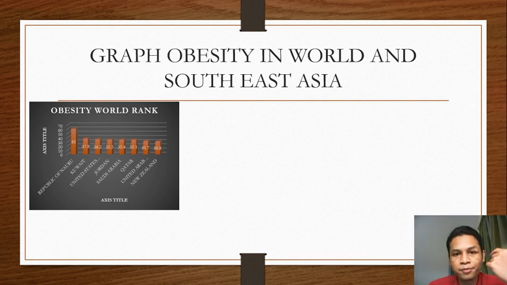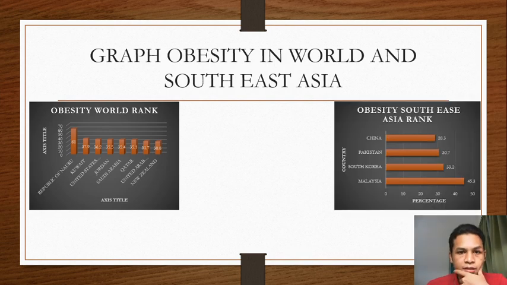For your information, Malaysia is in rank 125 of the world with 15.6% of our population. So next, Southeast Asia ranking of obesity cases in 2015. The top one that has the highest obesity cases is Malaysia with 45.3% of our population. Top 2 is South Korea with 33.2% of their population, and top 3 is Pakistan, which is 30.7% of the population.